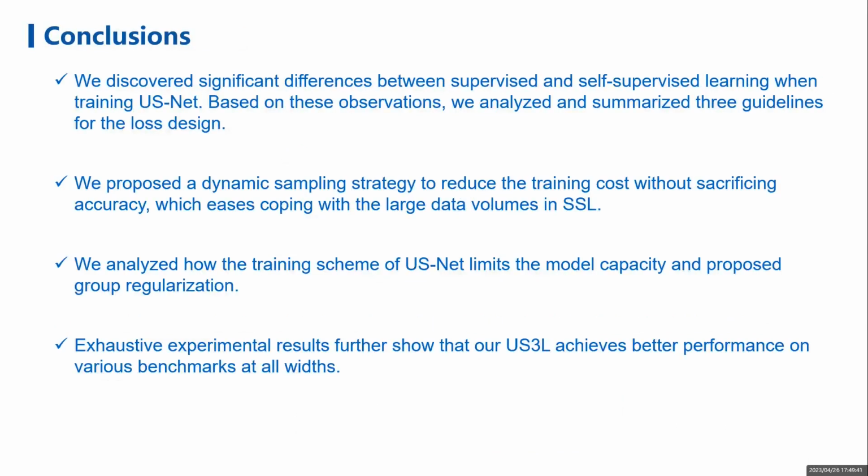Finally, I will make a conclusion of our paper. We discovered significant differences between supervised and self-supervised learning when training USNets. Based on these observations, we analyzed and summarized 3 guidelines for the loss design. We proposed a dynamic sampling strategy to reduce the training cost without sacrificing accuracy. We analyzed how the training scheme of USNet limits the model capacity and proposed group regularization.